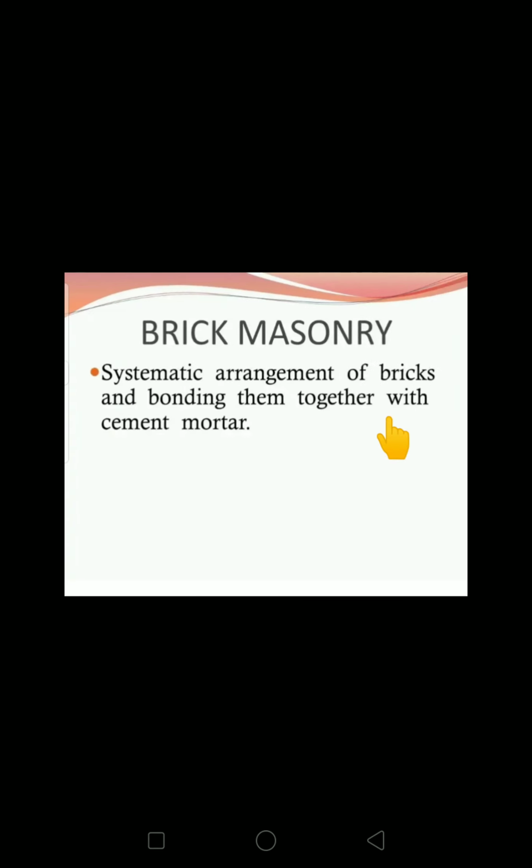Coming to brick masonry, what is it called? Brick masonry is a systematic arrangement of bricks bonded together with cement mortar. Masonry represents both. Construction may be carried out using brick or stone, but if we are speaking about brick masonry, we have to use brick only. So it is a systematic arrangement of bricks bonded with mortar or cement mortar. That is brick masonry.